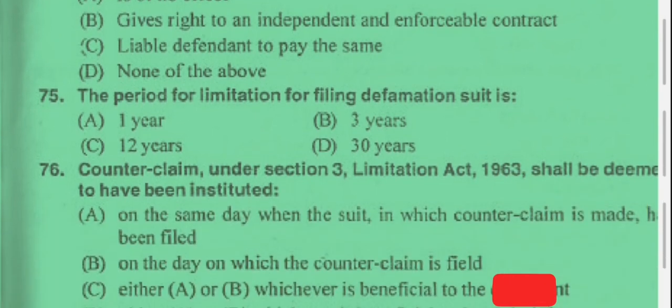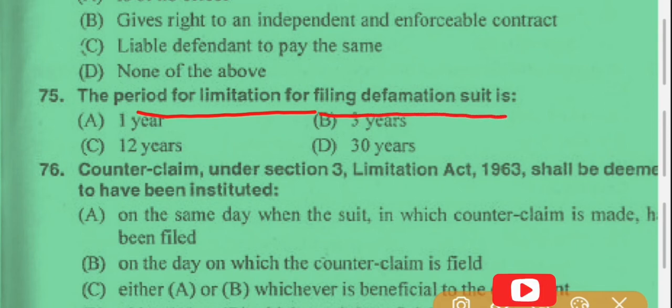Now question number 75. The period of limitation for filing a defamation suit is 1 year. So the answer is option A, and this is provided in part 3, entries 75 and 76 of the schedule attached to the Limitation Act, which provide for a limitation period of 1 year. So option A is correct here.